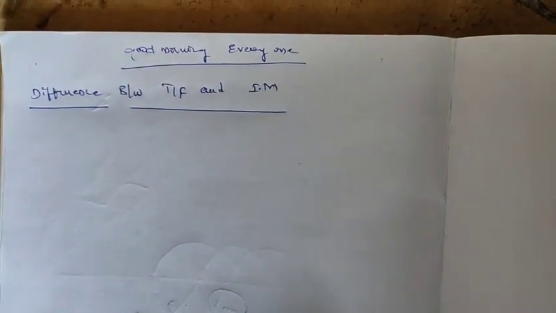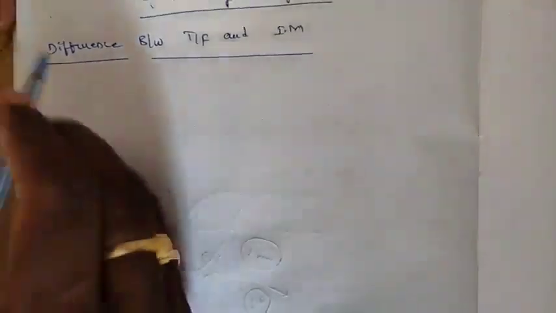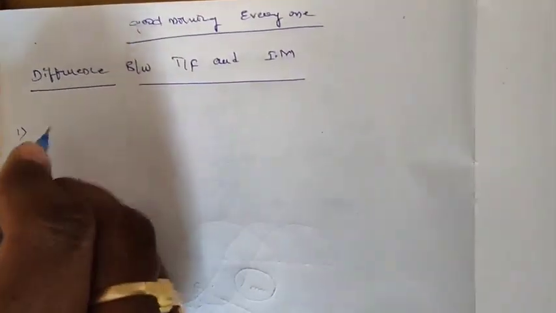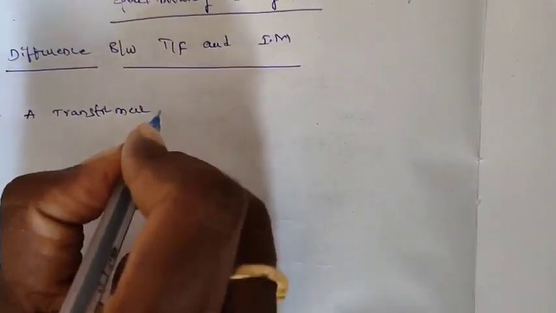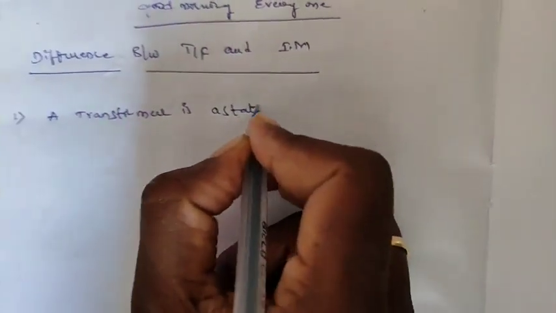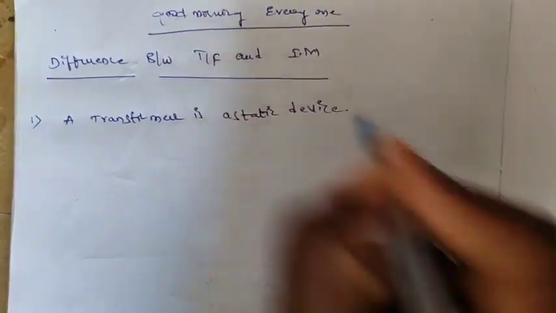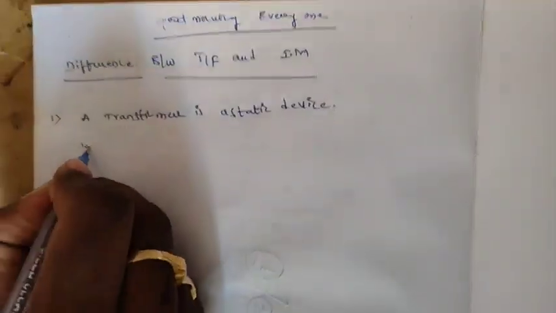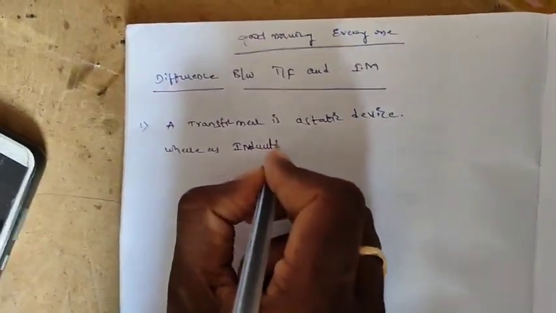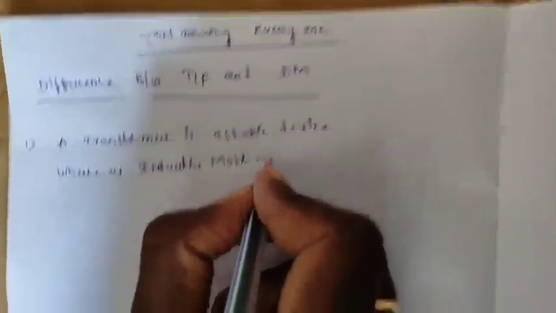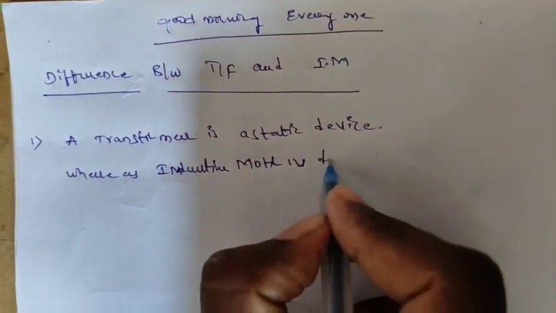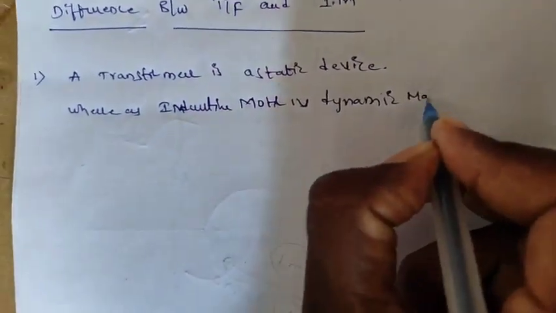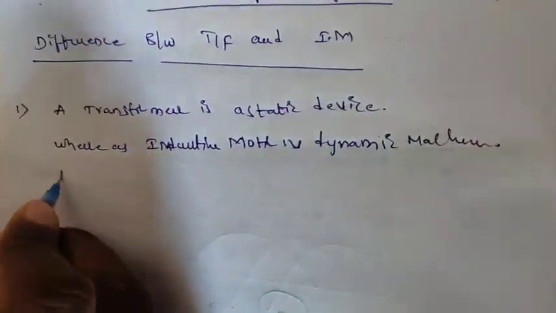A transformer is a static device from the construction point of view, whereas an induction motor is a dynamic machine, which contains moving parts.